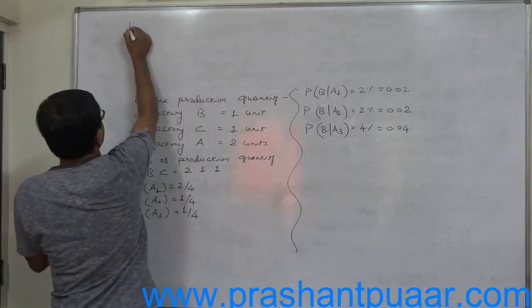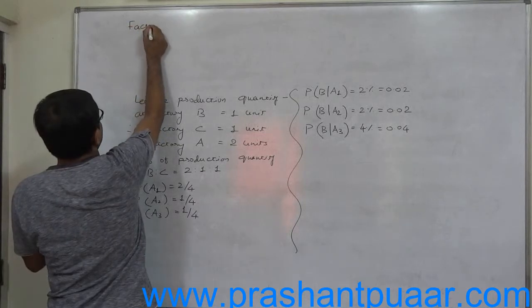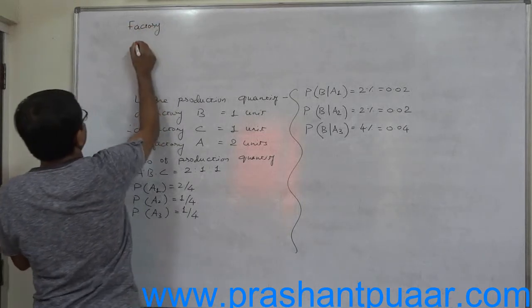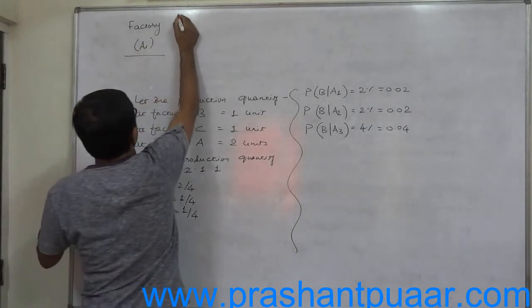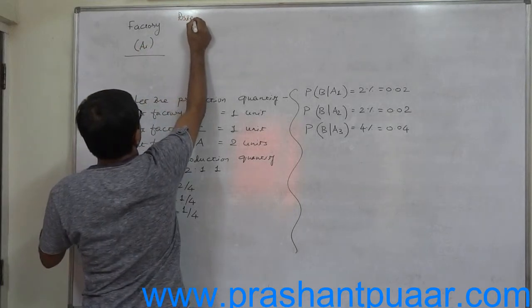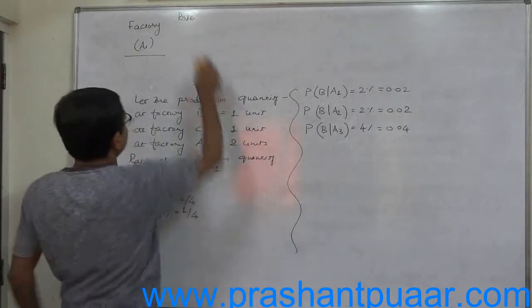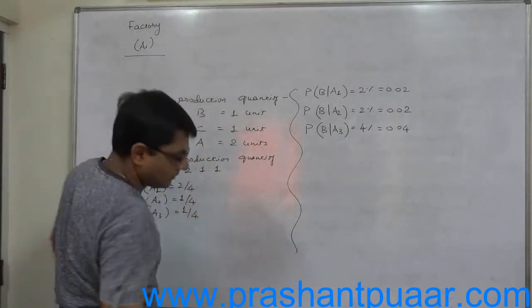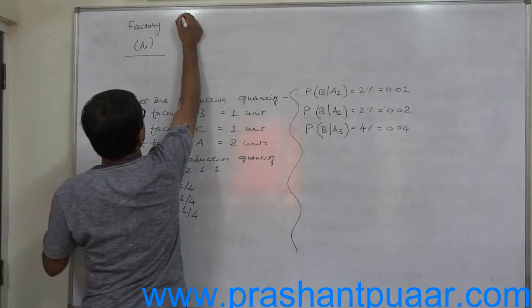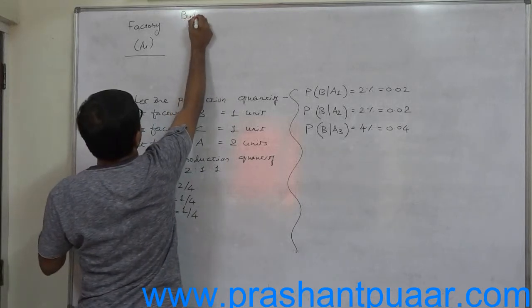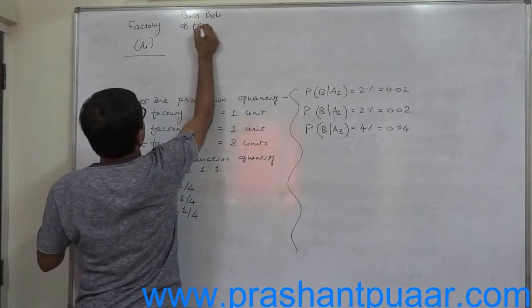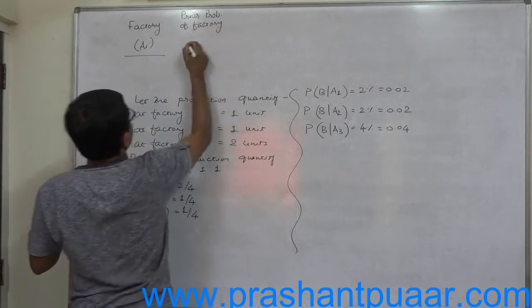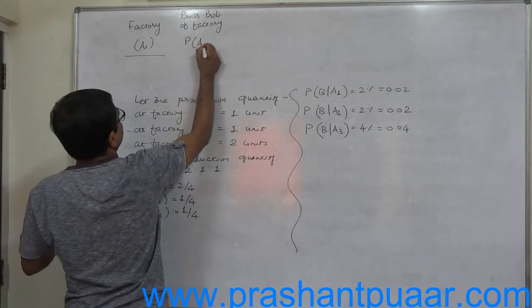The first column is factory, that means Ai. Then prior probability, not posterior but prior, before knowing that the item is defective, P of Ai.